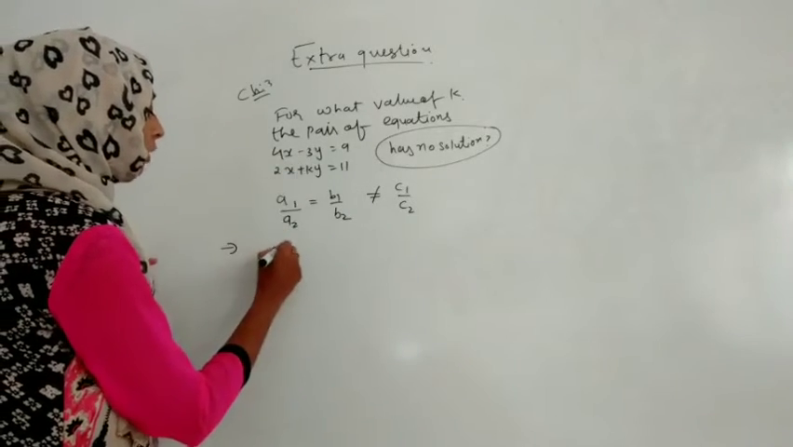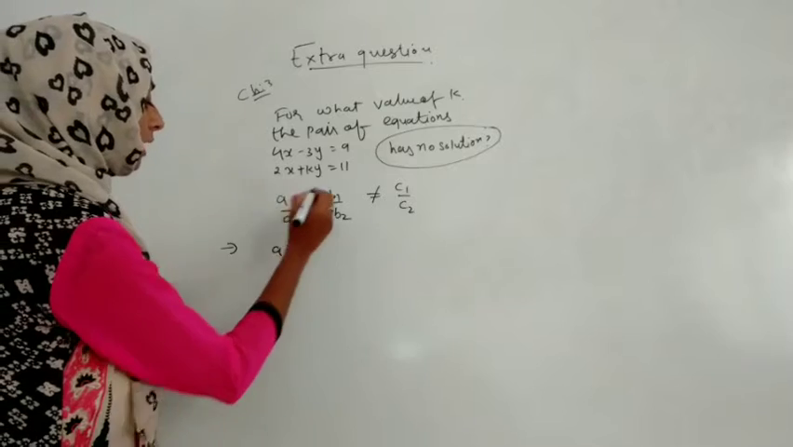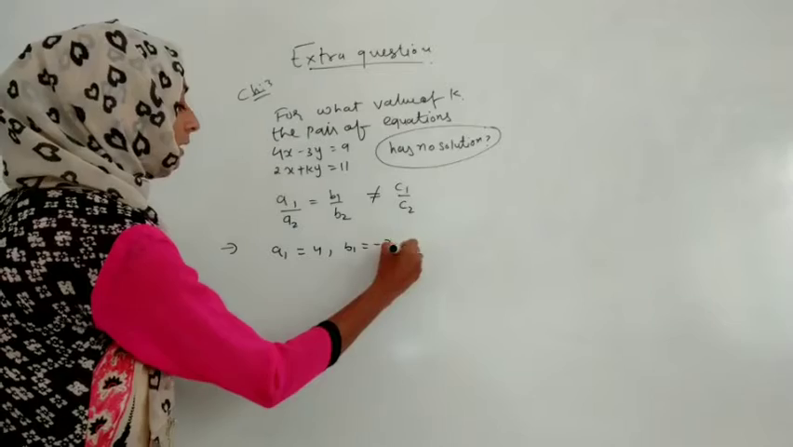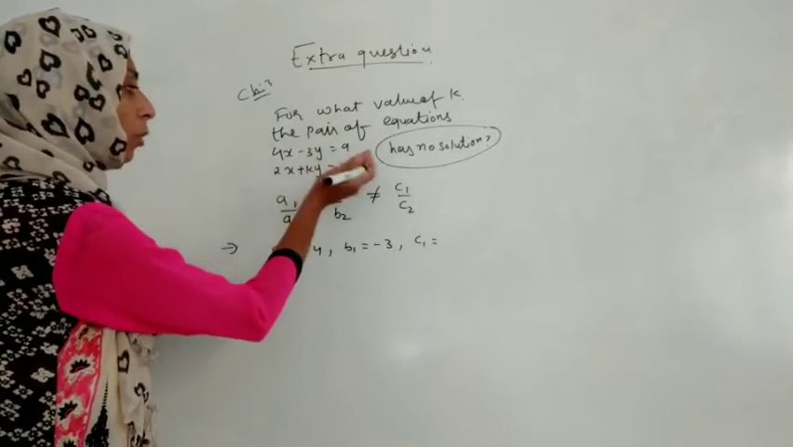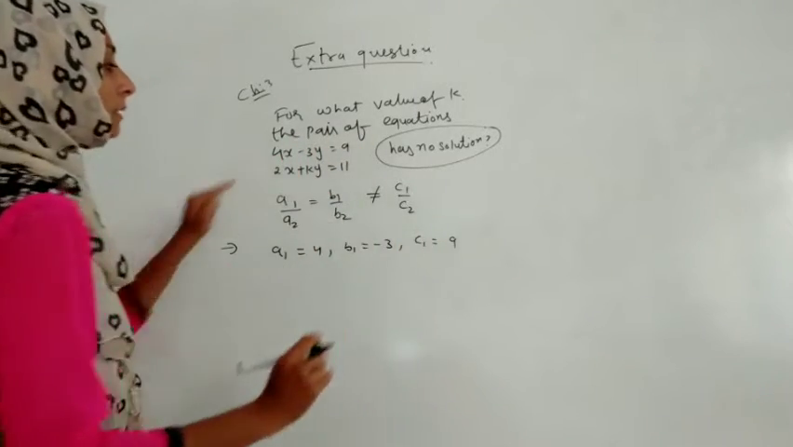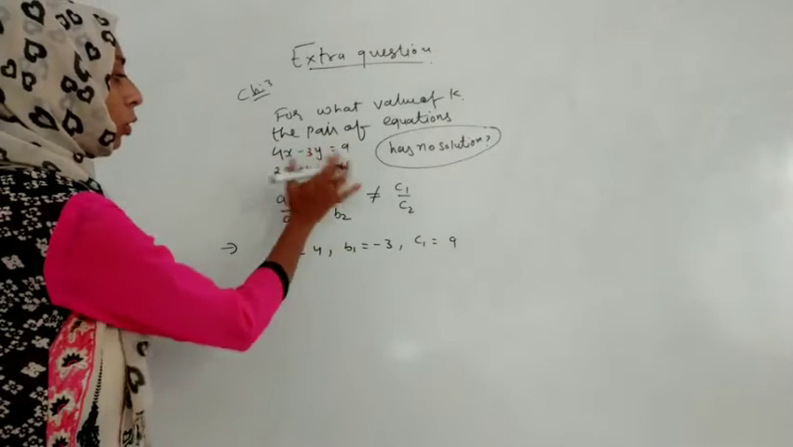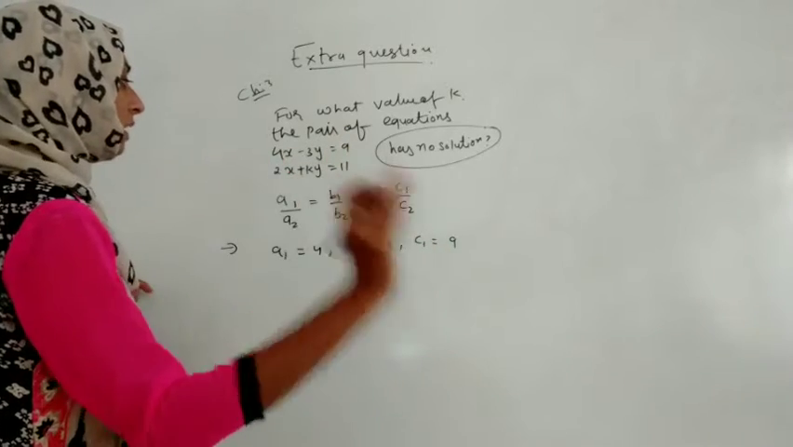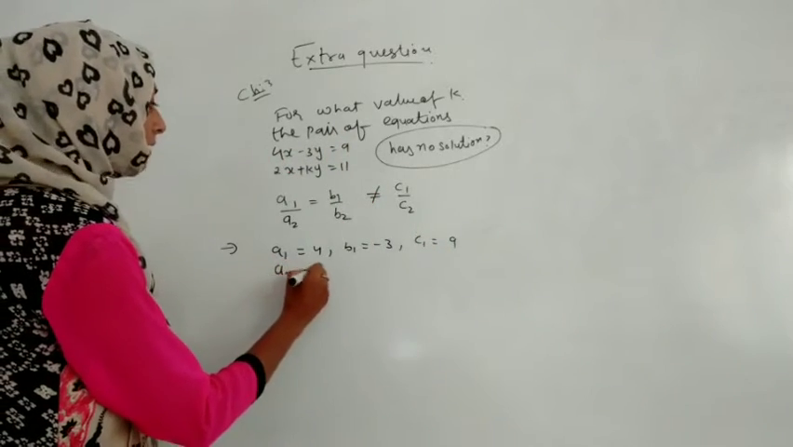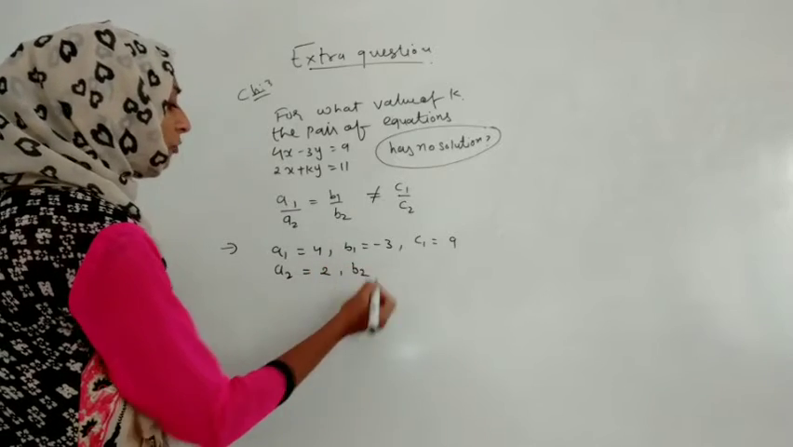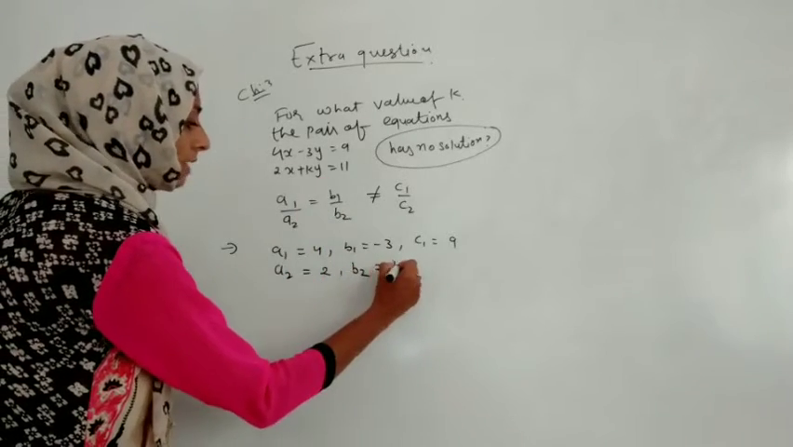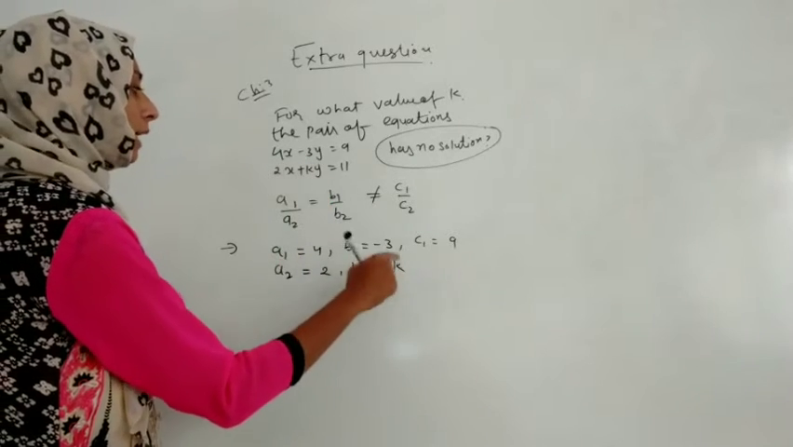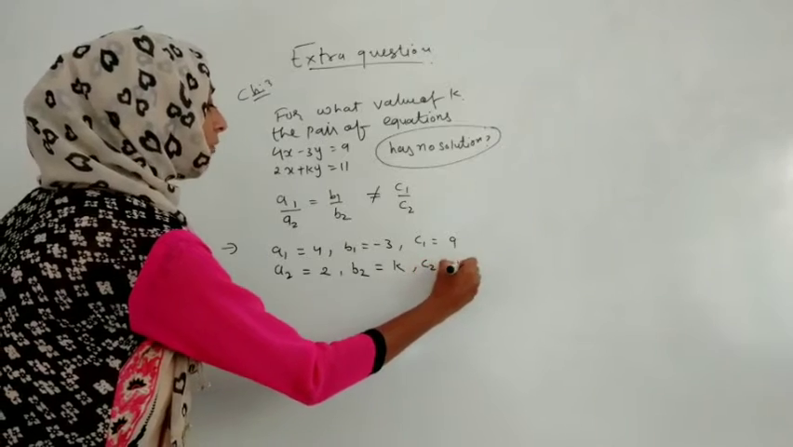Now we have to find out from this pair of linear equations what our a1 is. So our a1 is 4, our b1 is -3 and our c1 is as given. I am not shifting both of them to this side, so my sign will be the same. If I bring both to this side, the sign will change. I have kept both on that side, so I am not changing the sign. Now let me find a2, that is 2. Let me write b2, that is k, because k is also a variable and we have to find k. And our c2 will be 11.